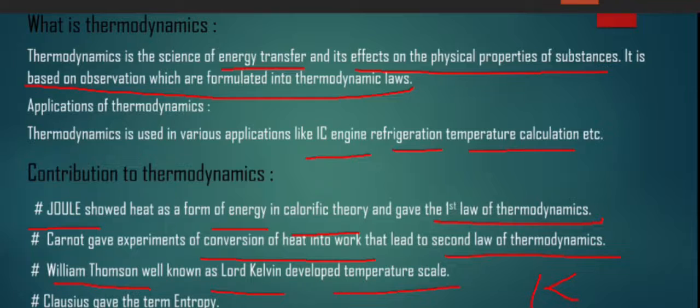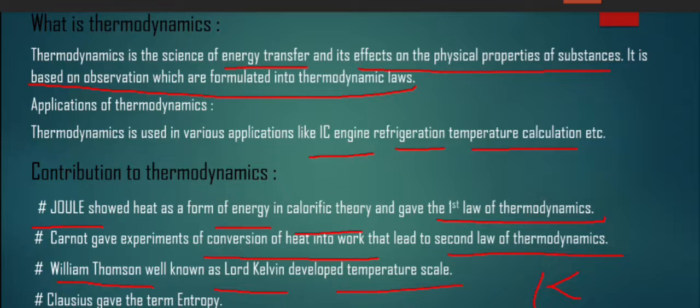These are important things. Many times it is asked in exams that who gave the first law of thermodynamics. Our answer will be Joule. Who gave the second law of thermodynamics? Carnot gave the second law of thermodynamics. William Thomson, well known as Lord Kelvin, developed the temperature scale. The term entropy is given by Clausius.